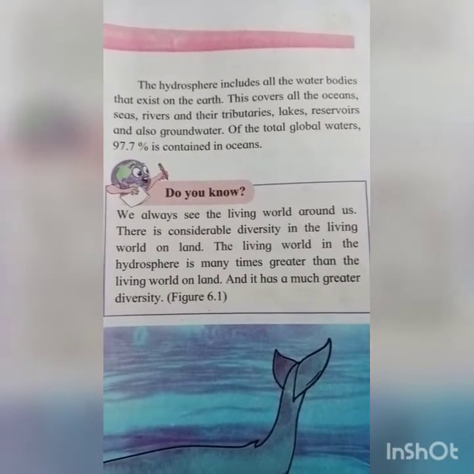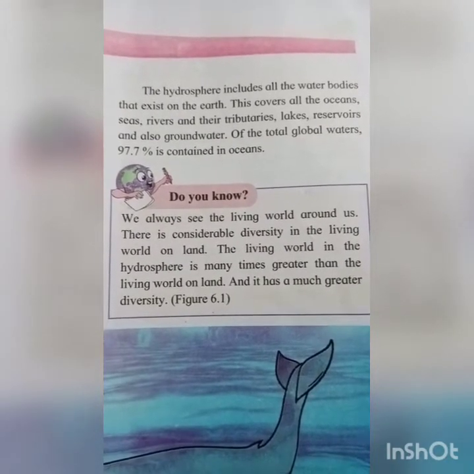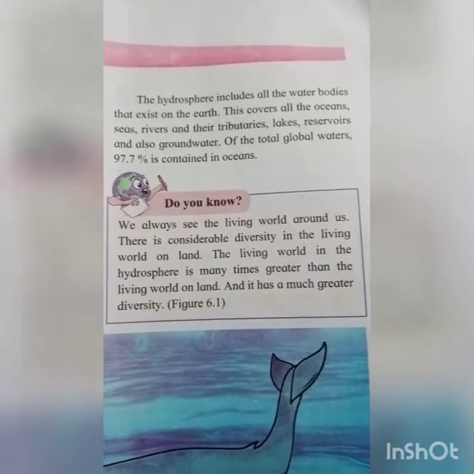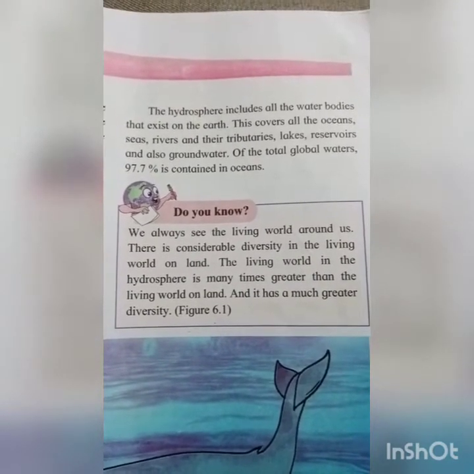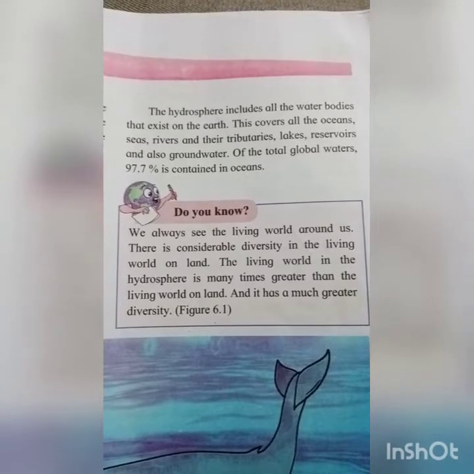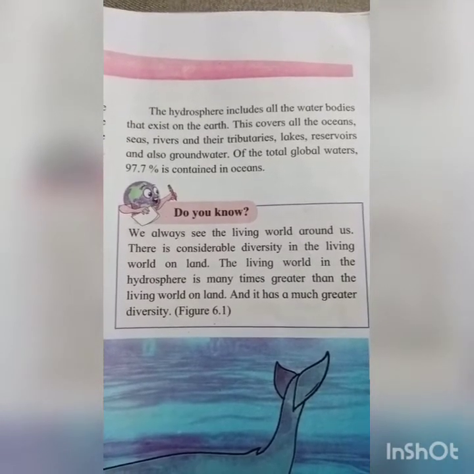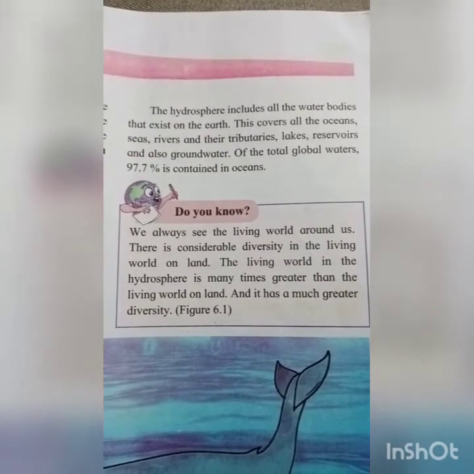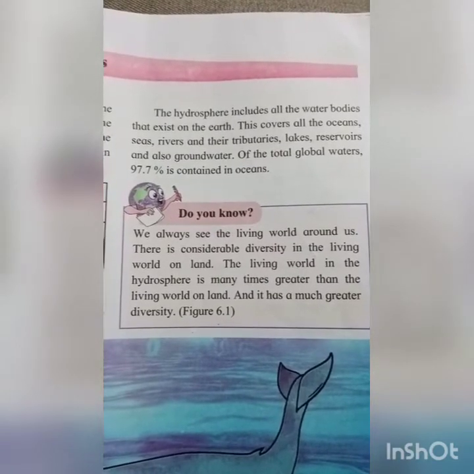Of the total global water, 97.7% is contained in oceans. How much percent of the total global water is contained in oceans? That is 97.7%.